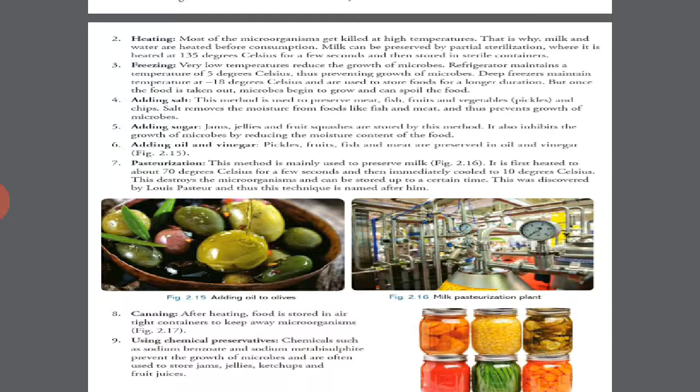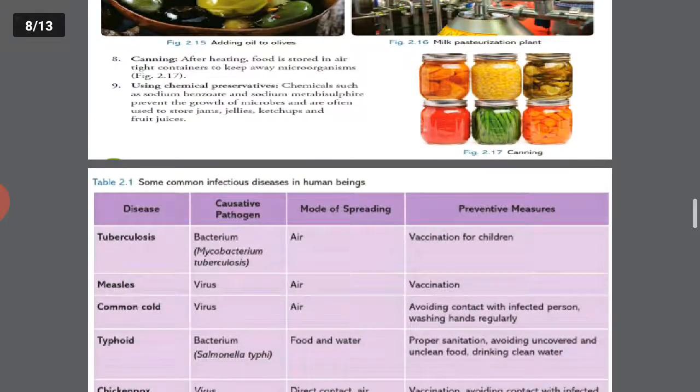Pasteurize: milk is first heated to about 70 degrees Celsius for a few seconds, then immediately cooled to 10 degrees Celsius. This destroys the microorganisms and it can be stored for a certain time. This was discovered by Louis Pasteur. Okay, canning after heating is another method. You can see using chemical preservatives is also another method.